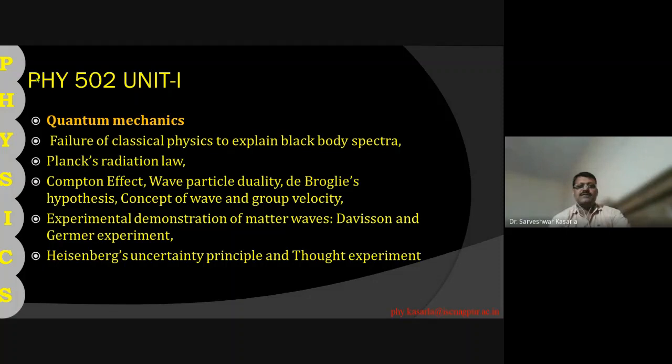So this is the first part of quantum mechanics. Our first topic of discussion is failure of classical physics to explain the black body spectra.